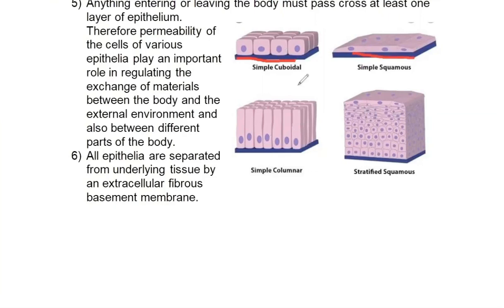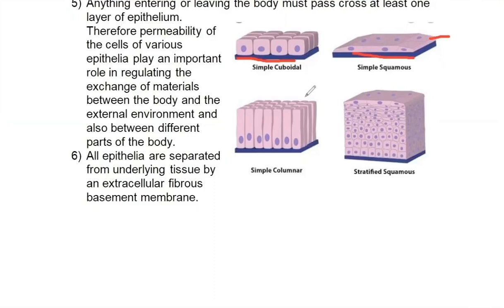So you can see here different types of epithelium. One is simple squamous epithelium. In this, cells are very flat. The height of cells is very less. Then we have cuboidal epithelium, where height and width of cells is the same. Then we have very long column-like, tall, pillar-like cells, which is simple columnar epithelium.